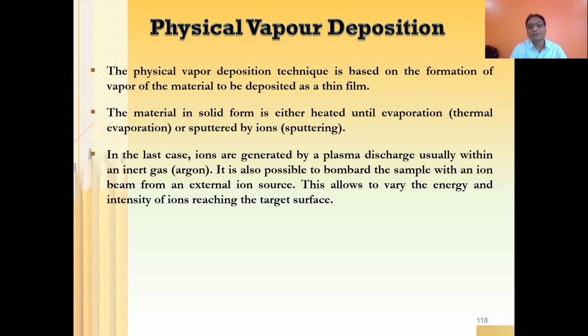This is also possible. This allows varying the energy and intensity of ions reaching the target. So this particular system will allow modulating the energy and intensity of ions reaching the target. So this system will be used for either sputter coating or thermal evaporation.